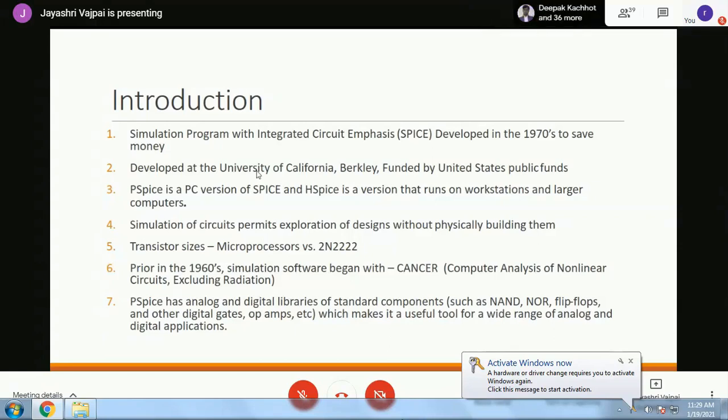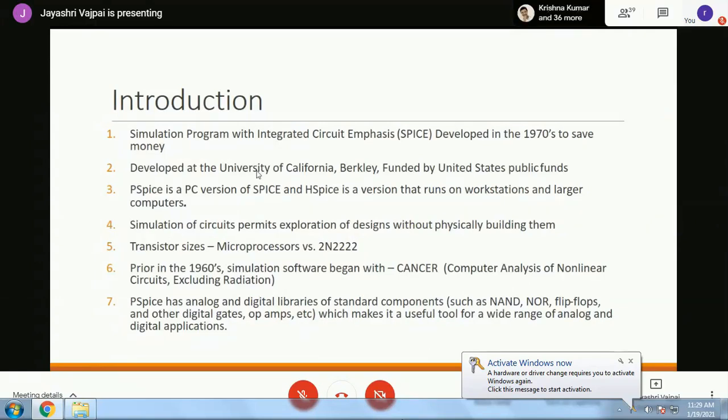You can play with the amplitudes of the waves. You can play with the frequencies of the waves. You can also have particular pulse based design. So pulse based testing also is possible. PRBT testing also is possible. Then the transistor sizes, they range from microprocessors to the simple transistor, or even the diodes are available. The basic circuit elements, resistance, capacitance, inductance, of course, are available, and the op-amp range is available.